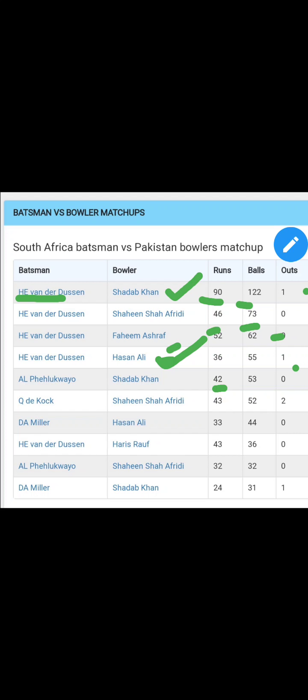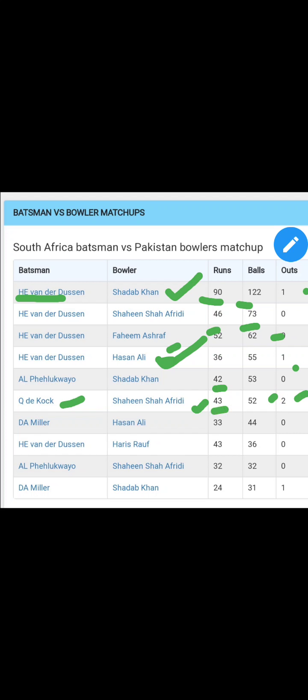Then coming to Shaheen Afridi in front of Quinton de Kock. Here you can see that Shaheen Afridi has dismissed Quinton de Kock twice. One more thing to look after is that Quinton de Kock will be everyone's captain in SL. So you can look at Shaheen. If you are in GL, you can try Shaheen Afridi as captain and leave Quinton de Kock. Quinton de Kock has struggled: in 52 balls, he has hit 43 runs in front of Shaheen Afridi.